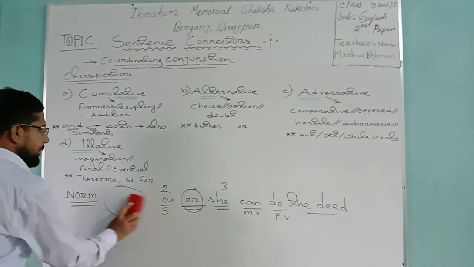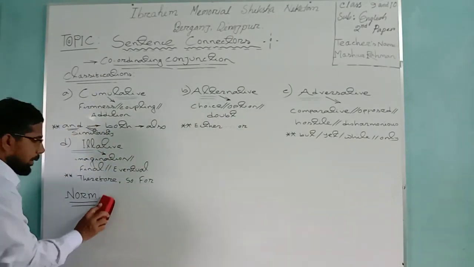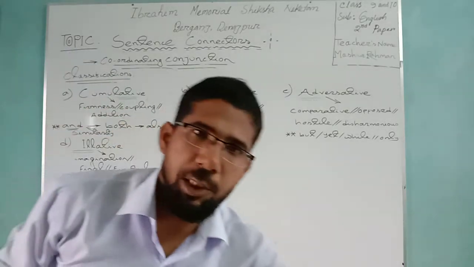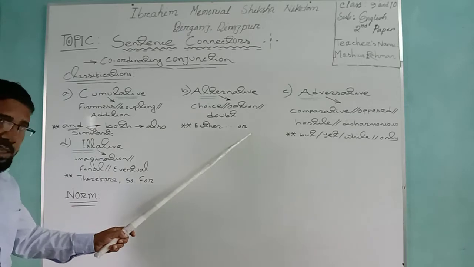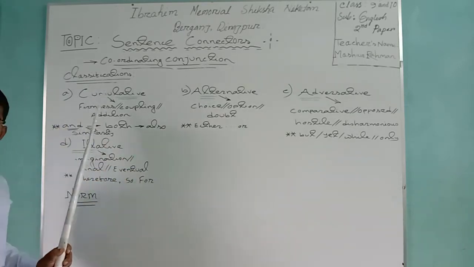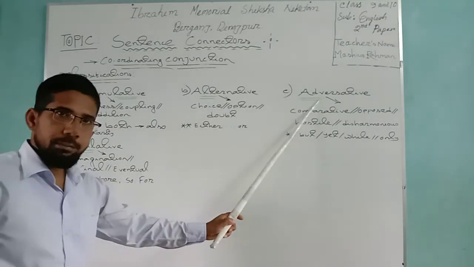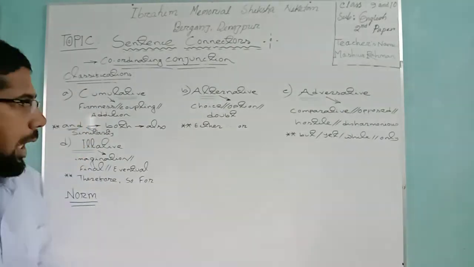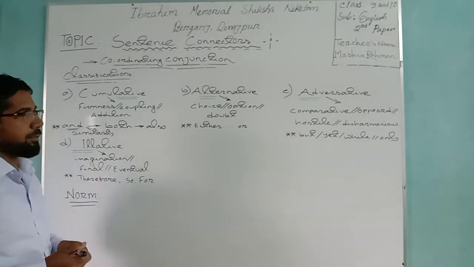Adversative. Dear students, I have told that coordinating conjunction is classified into 4. Already I have discussed and showed the examples of 2. One is cumulative, another is alternative. Third one, adversative. Now we want to see the illustration of adversative conjunction.